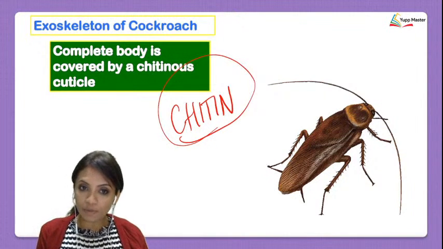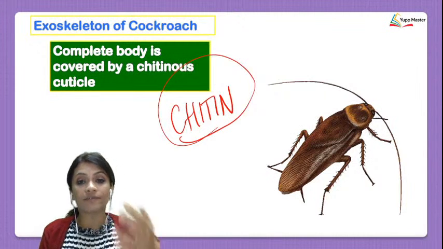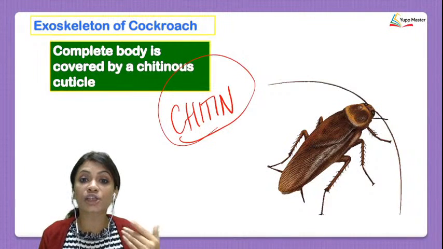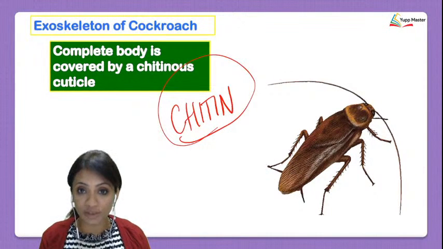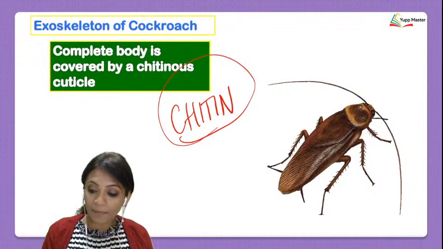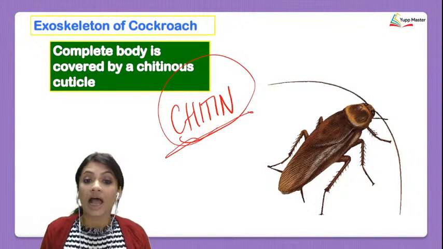So the complete body, the exoskeleton, is covered by a chitinous cuticle. The outermost part of the cockroach is going to be labeled as a cuticle. What is the cuticle made up of? It is made up of a layer called chitin.